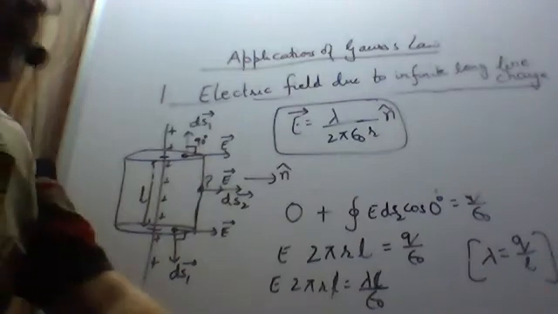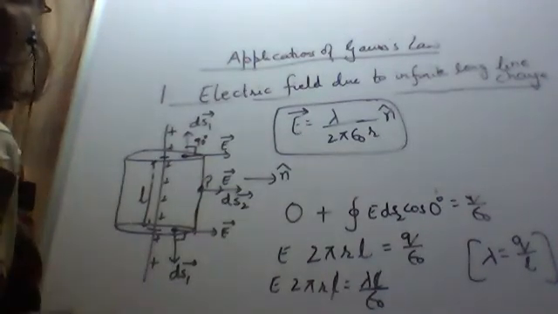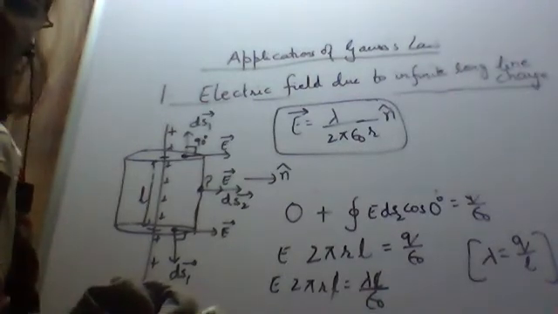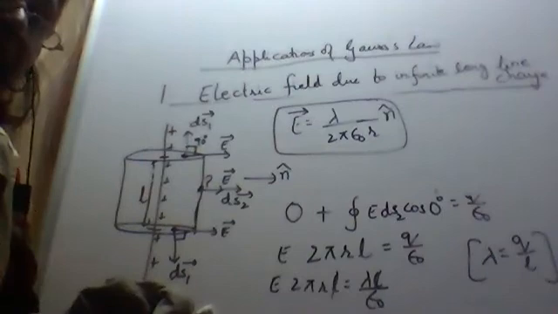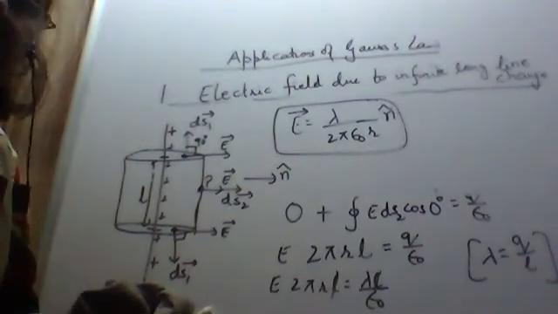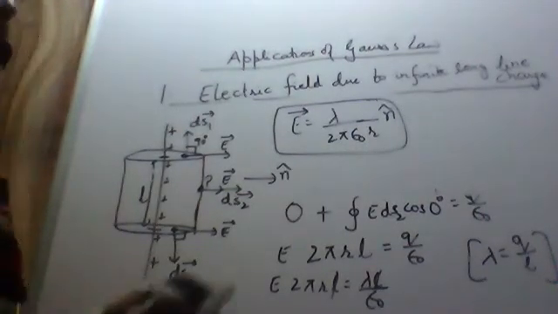Now the second application: we will find the electric field due to an infinite thin sheet of charge. That is, the charge is uniformly distributed on a sheet. So which charge density will we consider? Here we'll consider the surface charge density, which we represent by sigma, which is charge per unit surface area.